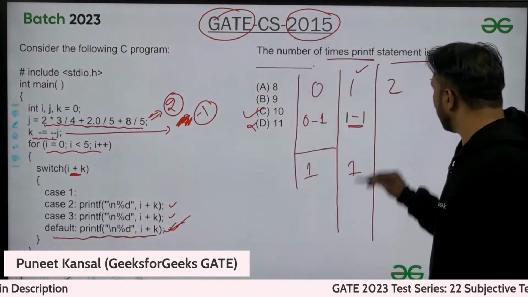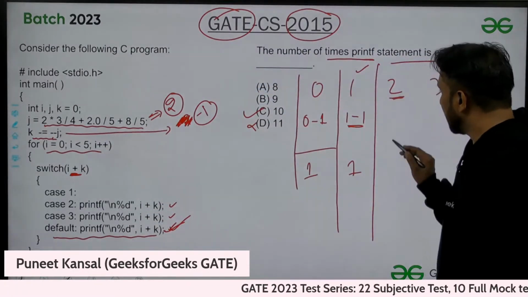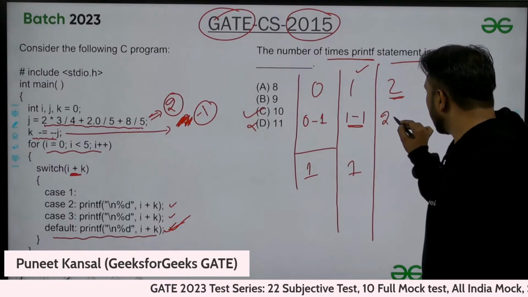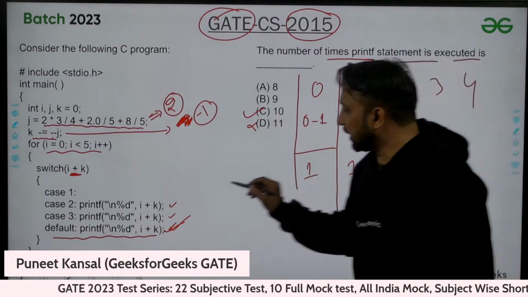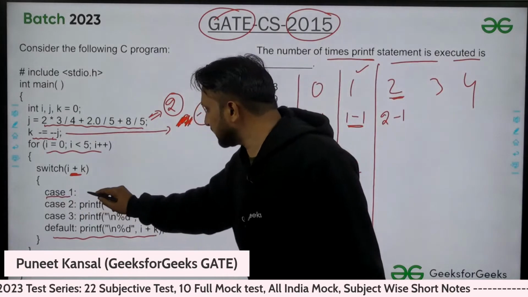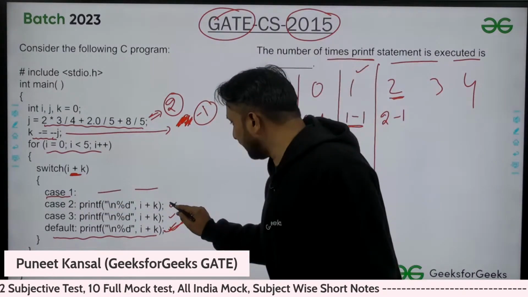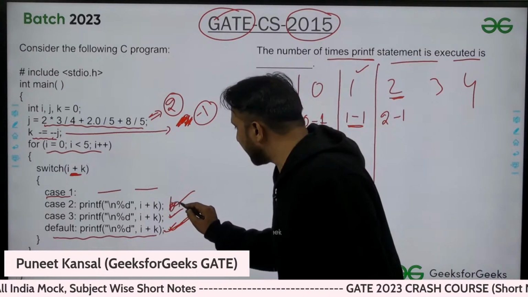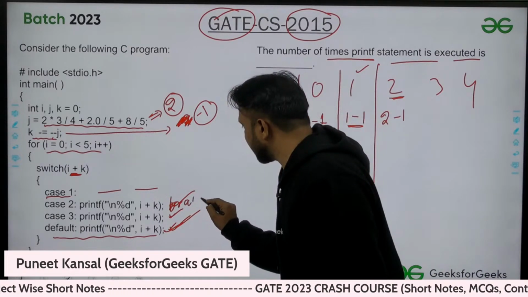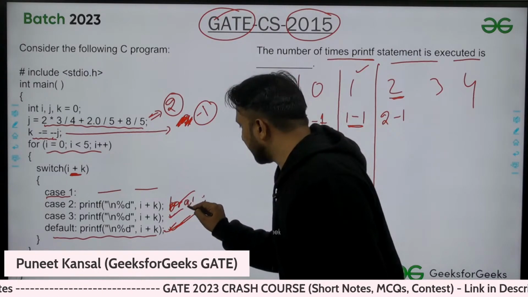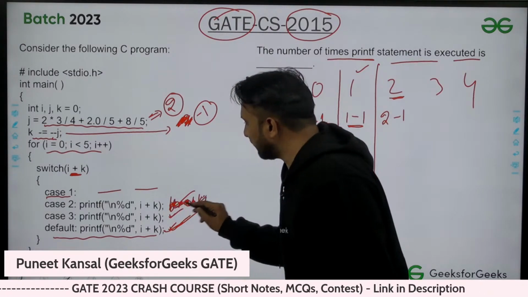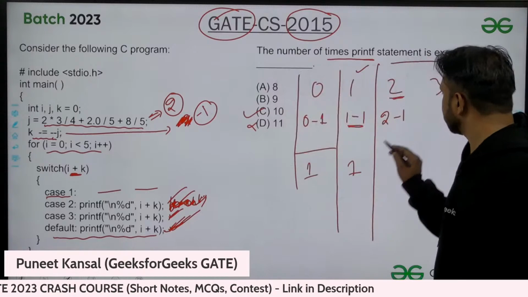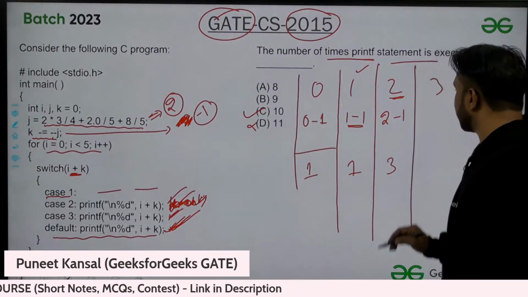Again we'll go to the loop. So now i value is 2. So 2 minus 1 is 1. So I get case 1. I will go to case 1. Nothing is here to print, but I will print these 3 statements, because there is no break statement. That's why I will print all these 3 statements. So I will print 3 printf statements here.